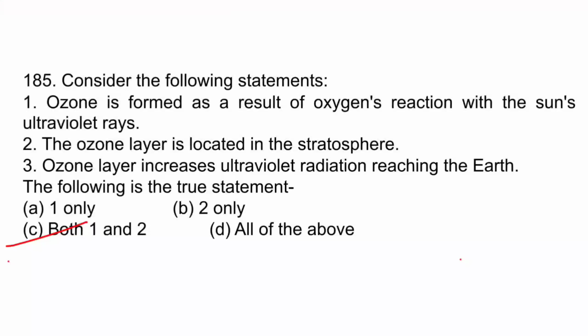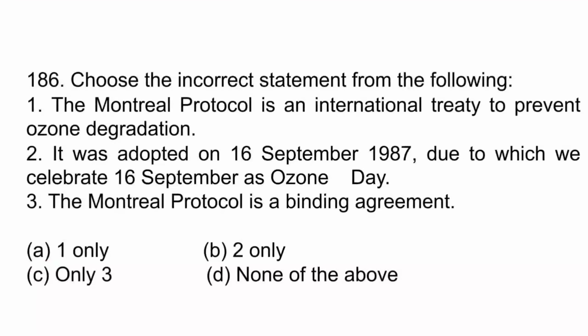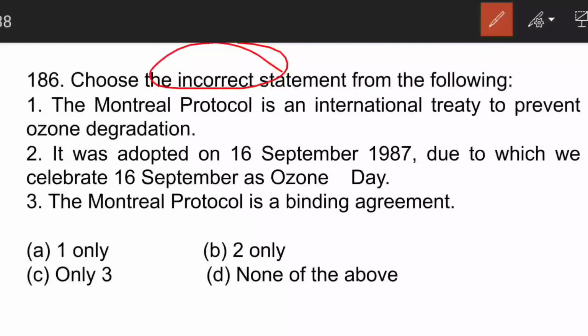The next question is, you have to choose the incorrect statement. The Montreal Protocol is an international treaty to prevent ozone degradation. This is a true statement, so this will not be the option, so we can cut one. It was adopted on 16 September 1987, due to which we celebrate 16 September as Ozone Day. This statement is also correct.